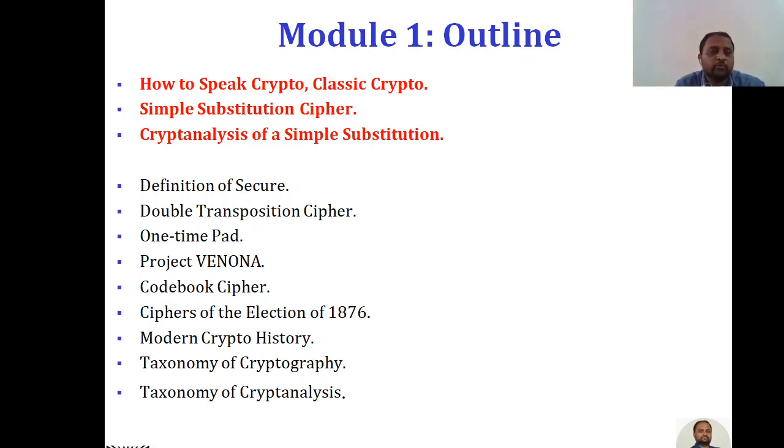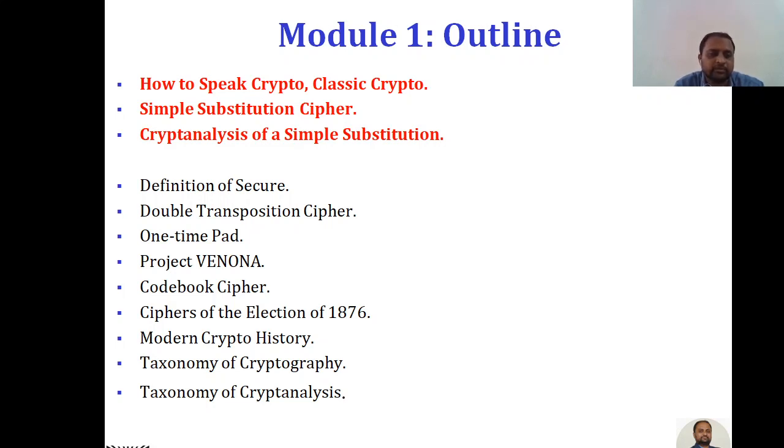So, the outline for Module 1: the first one is how to speak crypto. So, how we can speak the things in cryptographic languages. Then the concept about classic crypto, and we are going to discuss different types of ciphers, the simple substitution cipher, and next is cryptanalysis of a simple substitution.